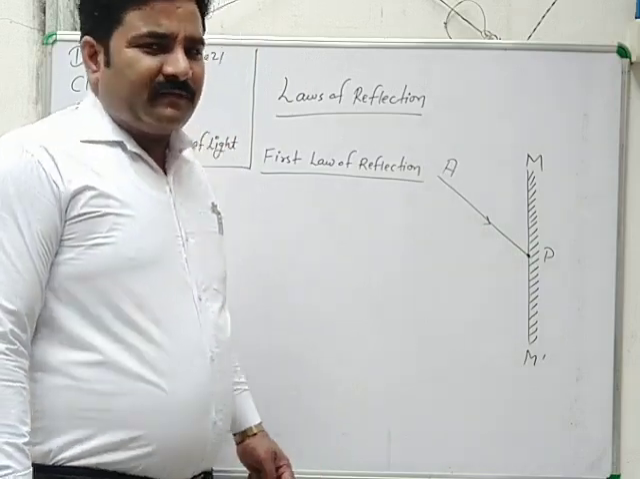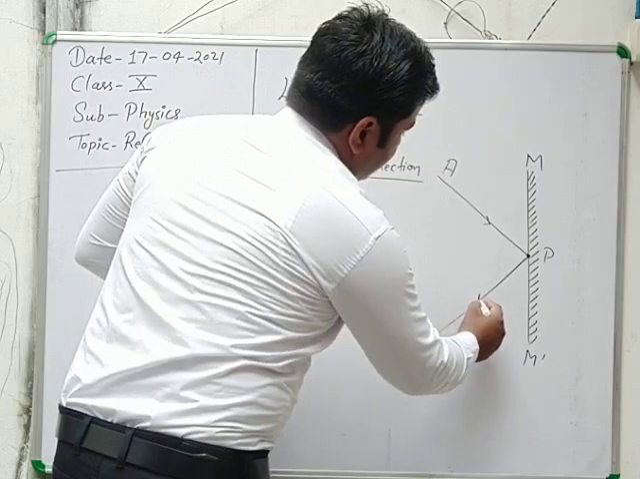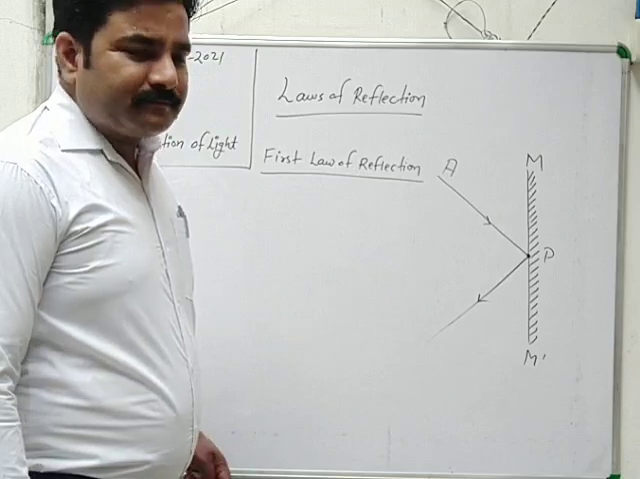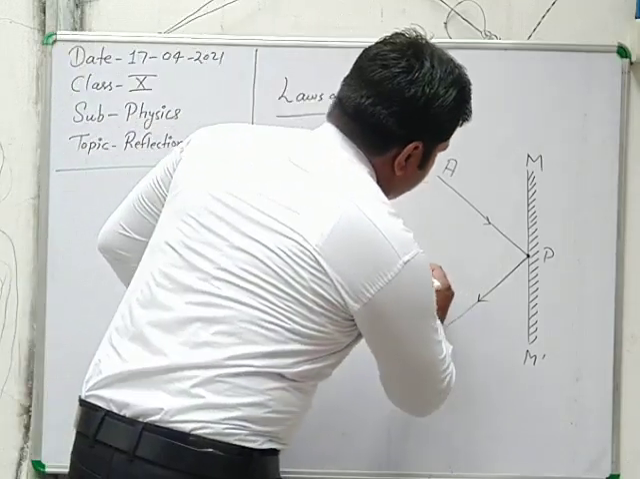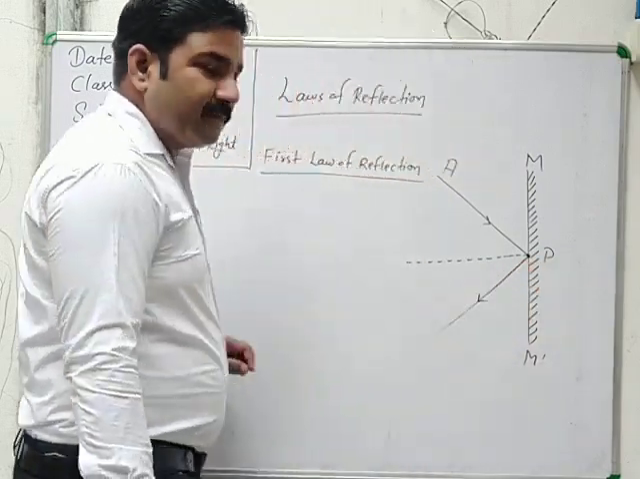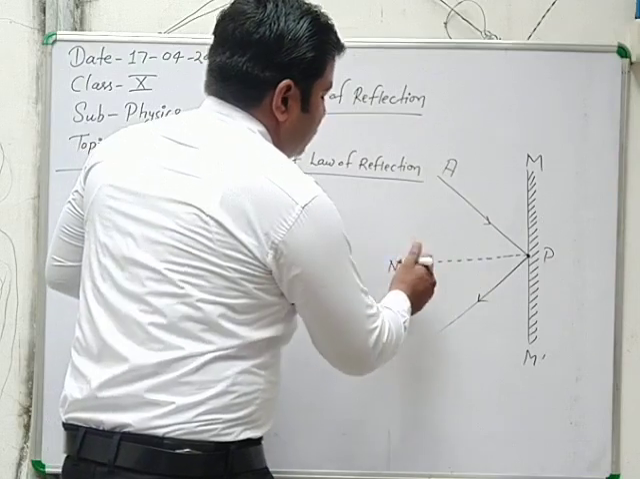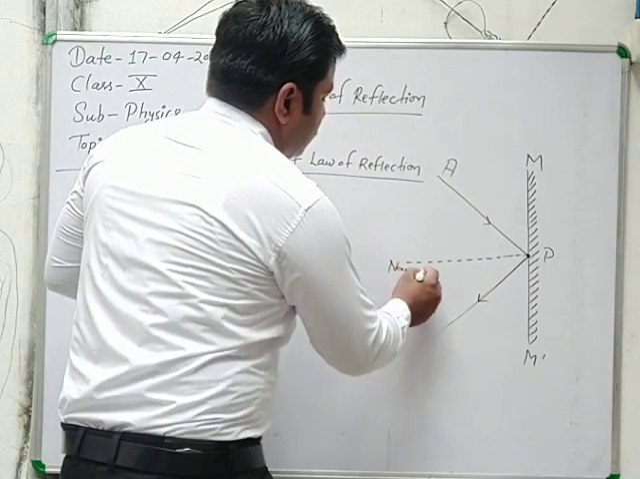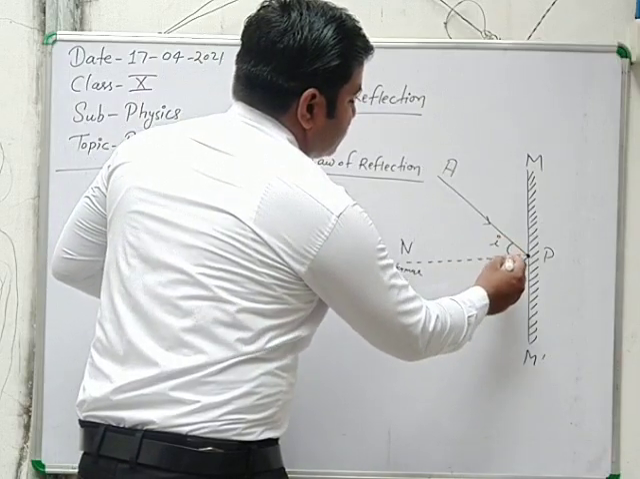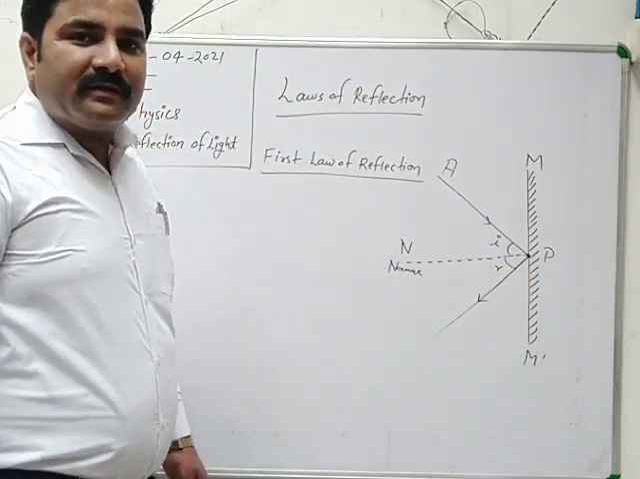After striking the plane mirror, the light ray follows the laws of reflection. It makes equal angle with the normal. Here Pn is the normal, and this one angle is the angle of incidence, and this one angle is the angle of reflection. Clear? Very simple.